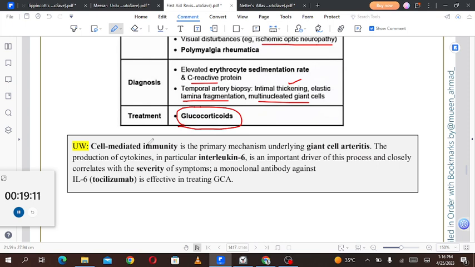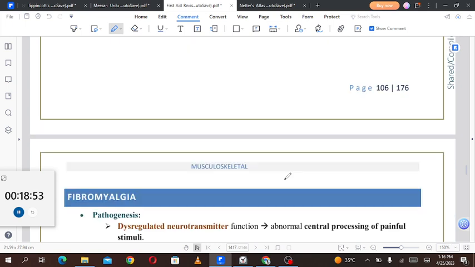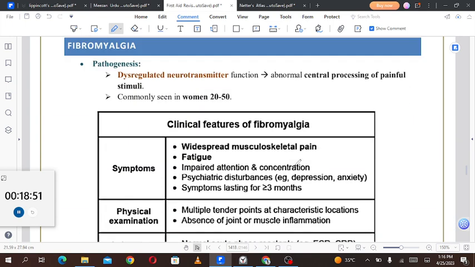Then UWorld point is cell-mediated immunity is the primary mechanism underlying giant cell arteritis. The production of cytokines, in particular interleukin 6, is an important driver for the process and closely correlates with the severity of the symptoms. A monoclonal antibody against interleukin 6, that is tocilizumab, is effective in treating giant cell arteritis.